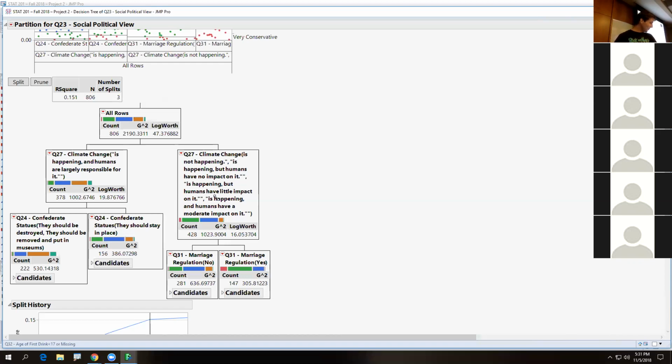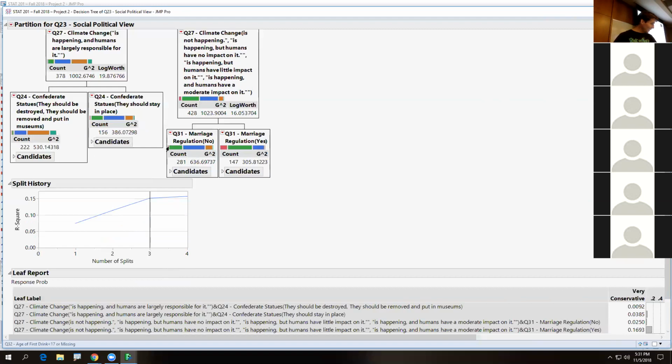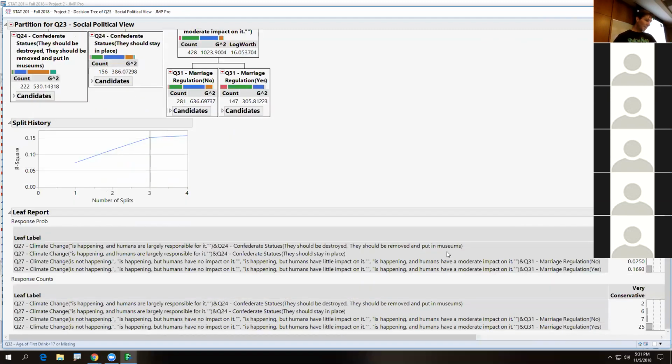But you know what? This person over here, do you see that red right there? That's in leaf number what? That's in leaf 3. And those people right there in leaf 3 are what? Very conservative. And they say marriage should not be regulated. They're like, I'm very conservative on social issues, and marriage should not be regulated. I'd be like, well, are you sure you're very conservative? Maybe you're conservative or moderate, at least on this one issue. But there are a lot of other issues.